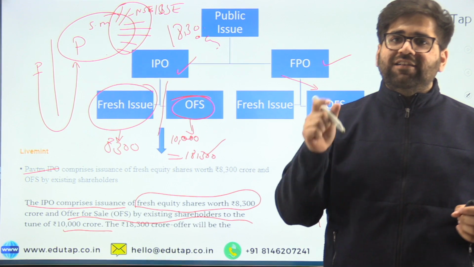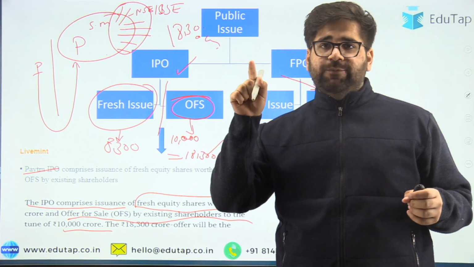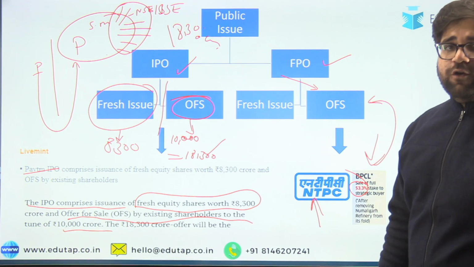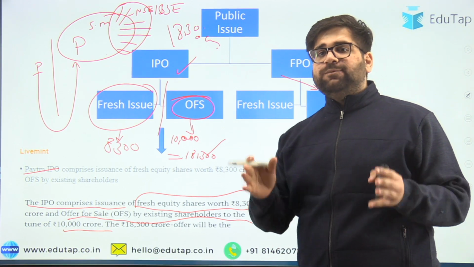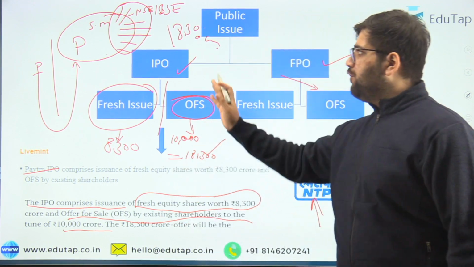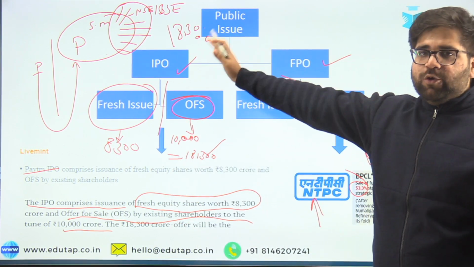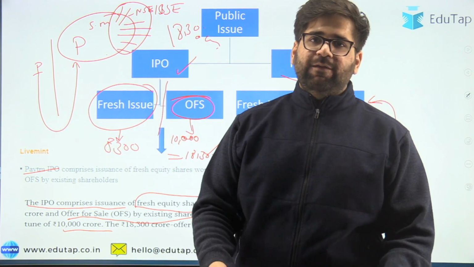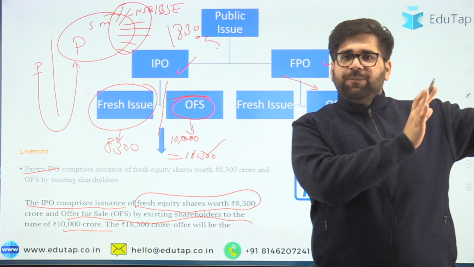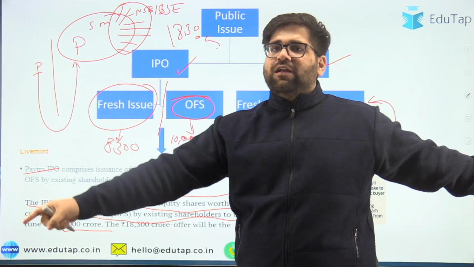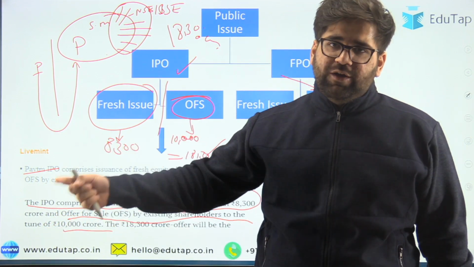But we have to understand this particular component in terms of the financial market. So BPCL will be categorized as an offer for sale. Why? Because the shares of this company were already listed on the stock exchange. They cannot choose the route of IPO. IPO will only be chosen by those companies who are unlisted, like Paytm, Zomato. Although these companies started their operations back in 2010, they have now come with a public issue for raising more and more funds.